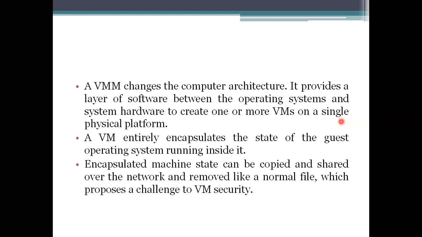Likewise, whenever you are giving confidential information to others, you need to think whether they have the capability to protect my data or not. So that's why trust management has to be taken into consideration.